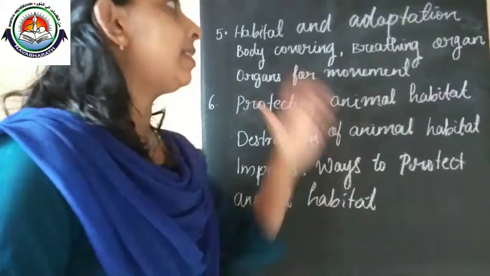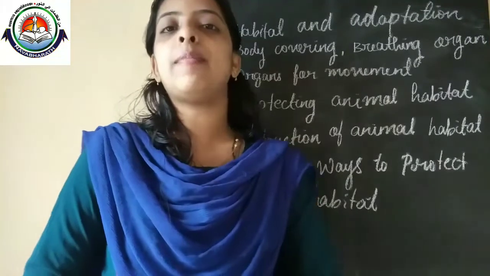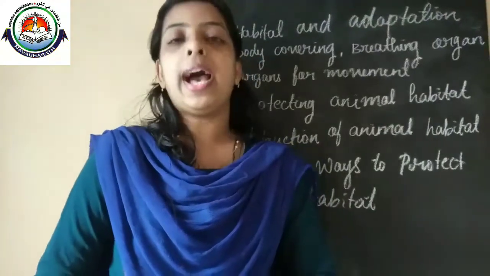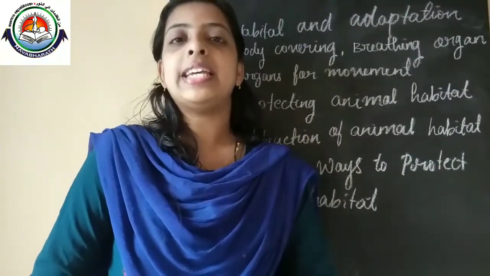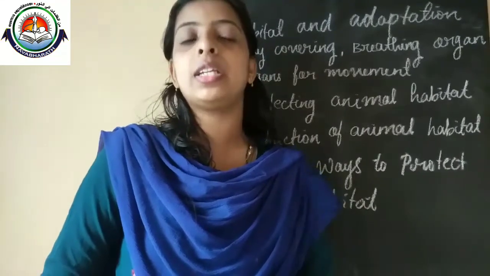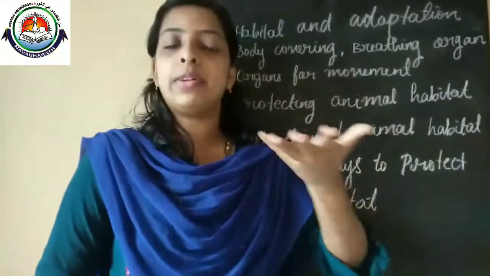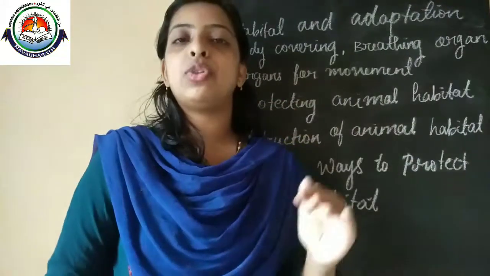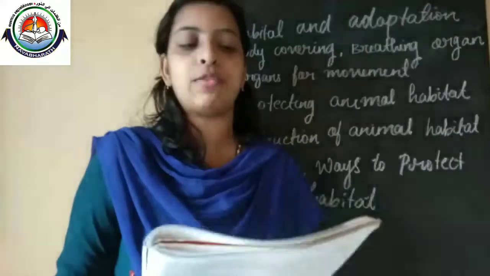First we can discuss the fifth block, and our fifth block name is habitat and adaptation. In that block we mainly discussed the various habitats of animals which live in different habitats. What is habitat? The natural environment in which an animal lives is considered as habitat. You have to remember the various habitats of various animals.